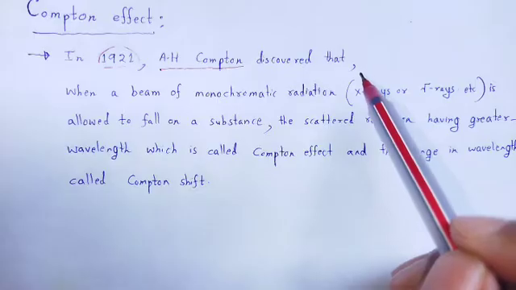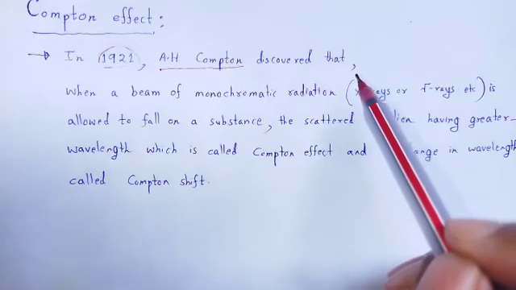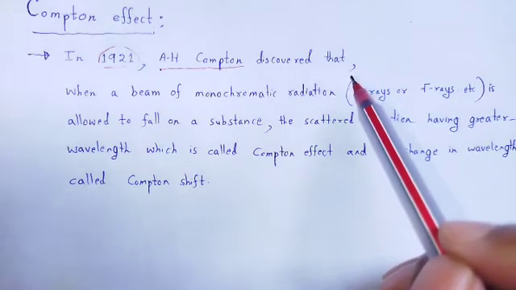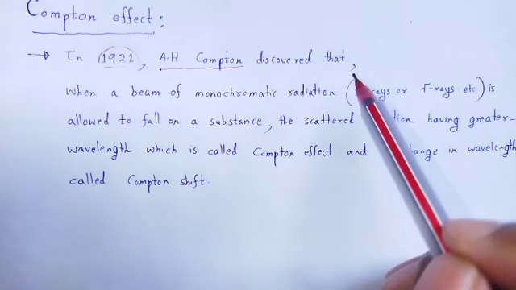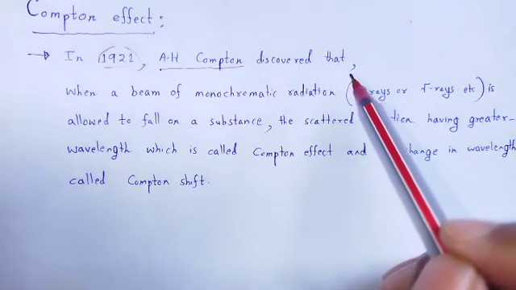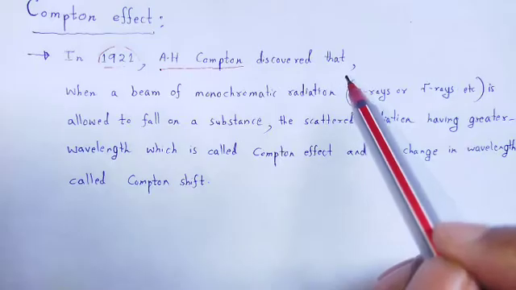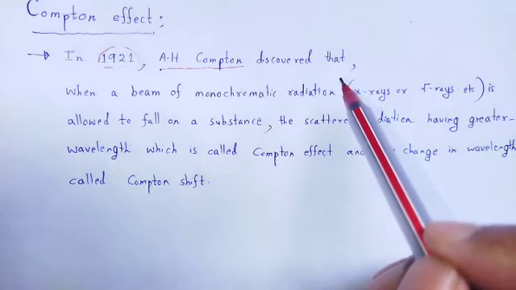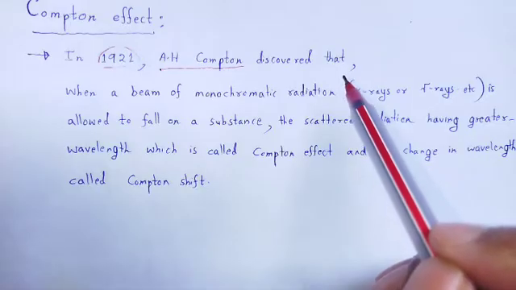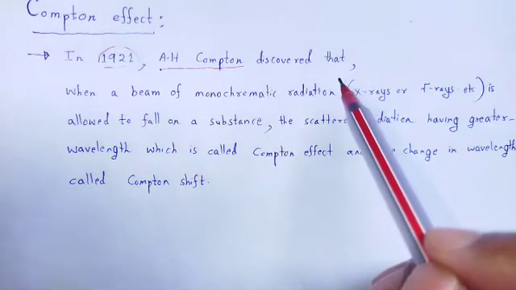or low wavelength. As we know, wavelength is inversely proportional to frequency. That's why if we consider high frequency, we call it low wavelength.